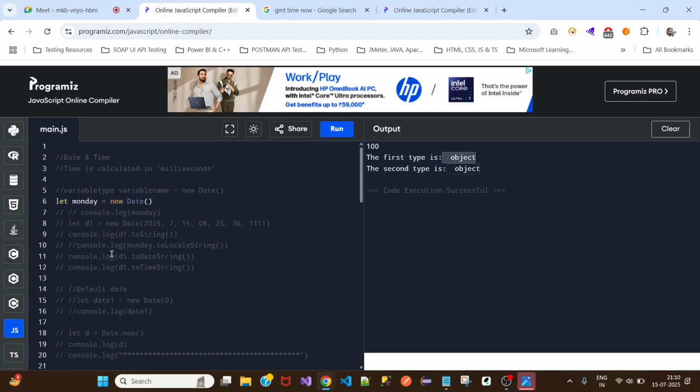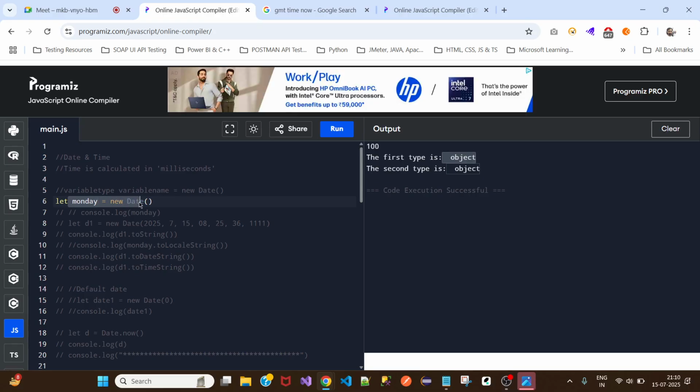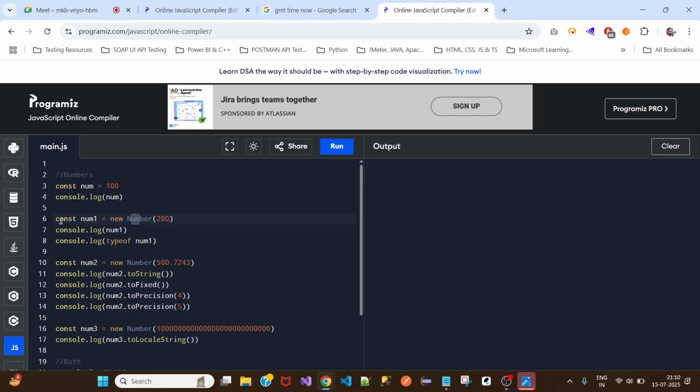Same way we created the date object: let or const, then give a variable name, then new Number with parentheses. If you want to give a parameter, you can give a parameter; you need not give one. And why do we have a number object?